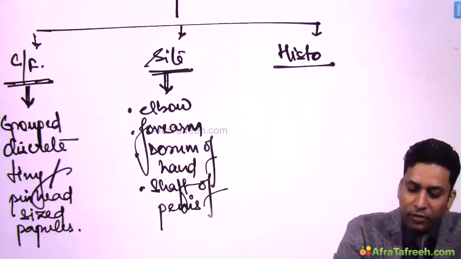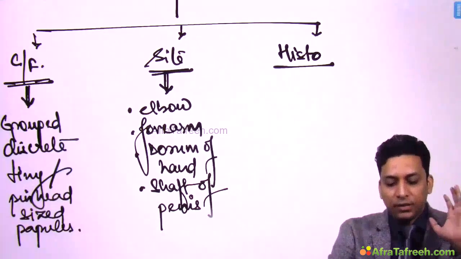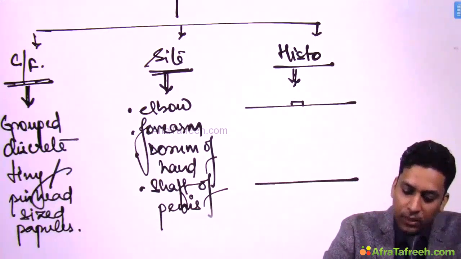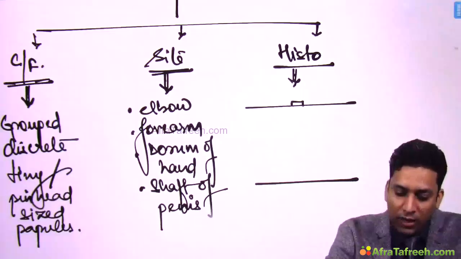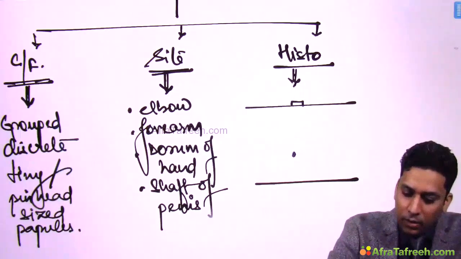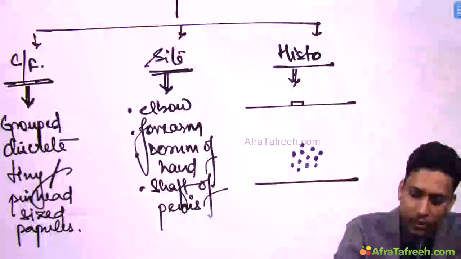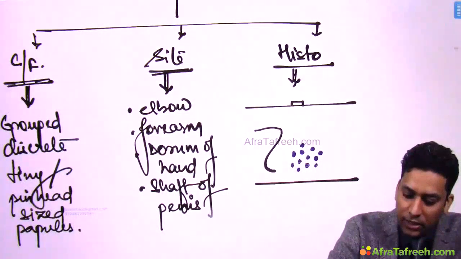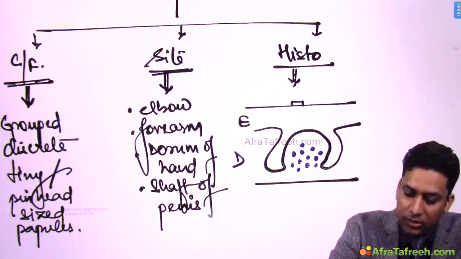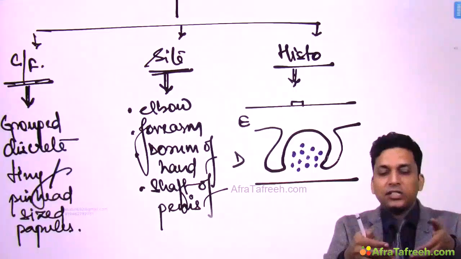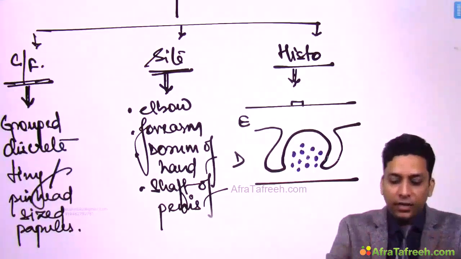If you take a biopsy from these lesions, you will get a characteristic appearance. And what is that? Let us try to understand. See, if this is the lesion, just beneath the lesion, what you will get? You will get a lymphocytic infiltrate. And this lymphocytic infiltrate is surrounded by these elongated rete ridges. So this is the epidermis, this is the dermis, these projections are rete ridges. So these projections of rete ridges, what are they surrounding? This lymphocytic infiltrate.